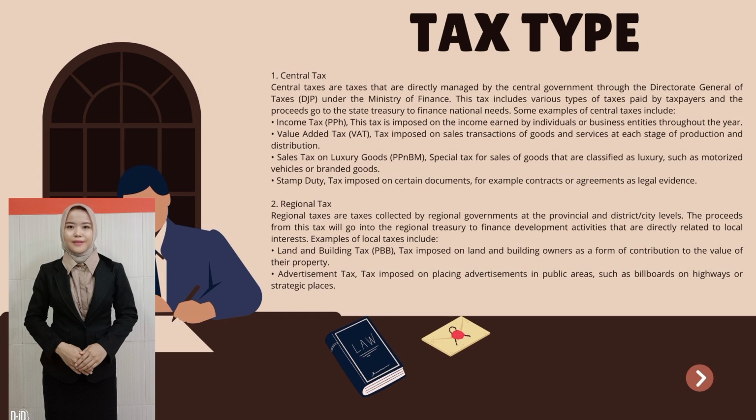2. Regional tax. Regional taxes are taxes collected by regional governments at the provincial and district city levels. The proceeds from this tax will go into the regional treasury to finance development activities that are directly related to local interests. Examples of local taxes include land and building tax, PBB, tax imposed on land and building owners as a form of contribution to the value of their property. Advertisement tax, tax imposed on placing advertisements in public areas, such as billboards on highways or strategic places.